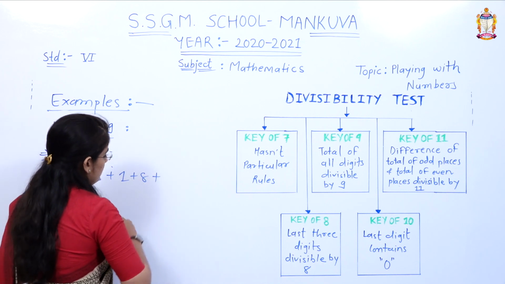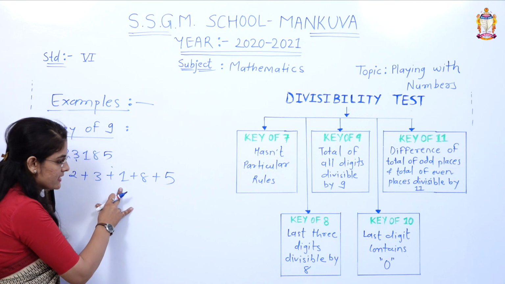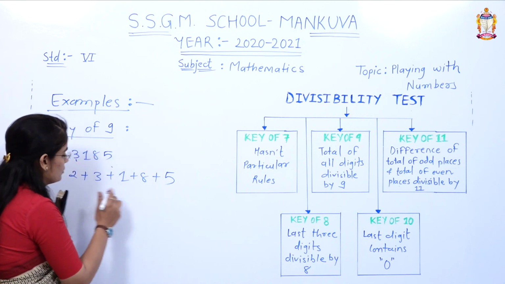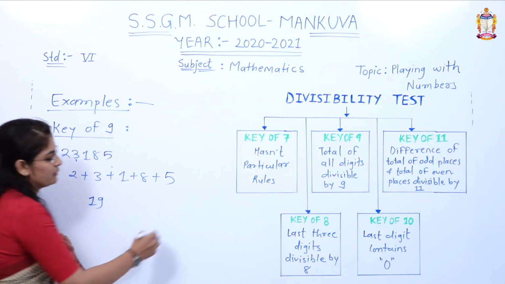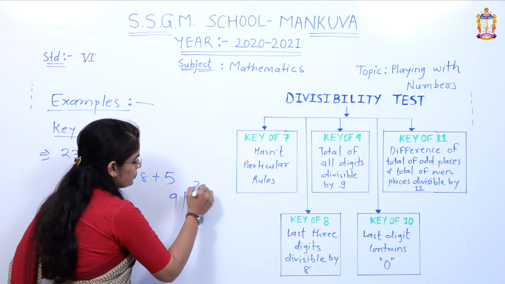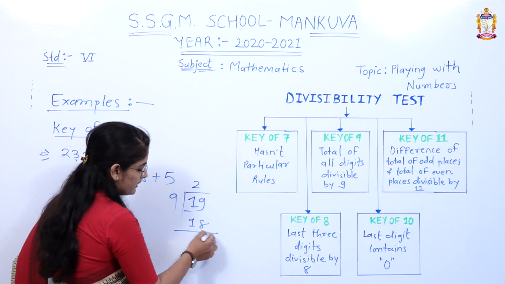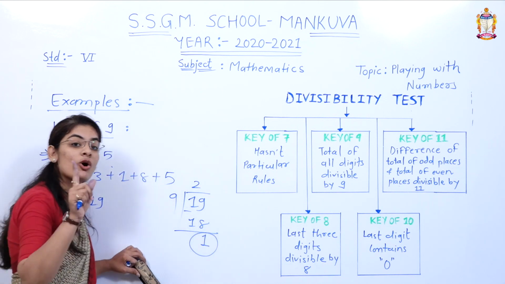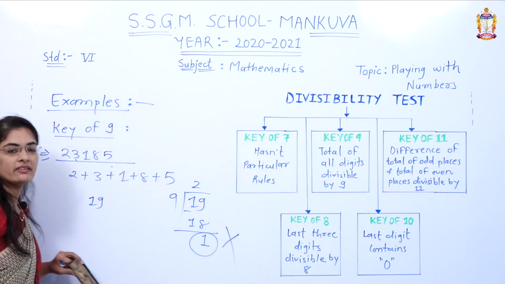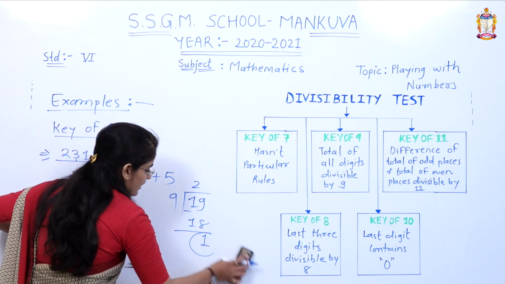5. 2 plus 3, 5. 5 plus 1, 6. 6 plus 8, 14 and 14 plus 5 is equal to 19. Is 19 divisible by 9? 9 twos are 18. 19 minus 18 is equal to 1. The remainder is 1 but not 0. That's why we cannot divide this number by 9.